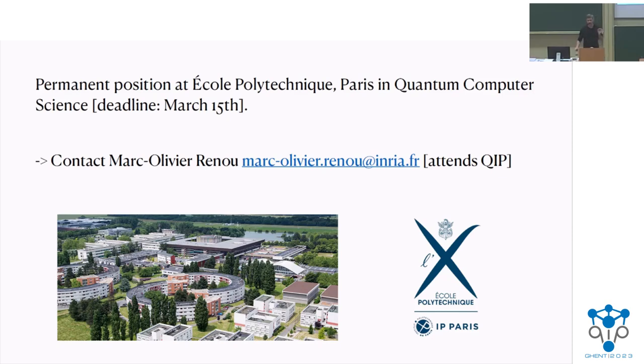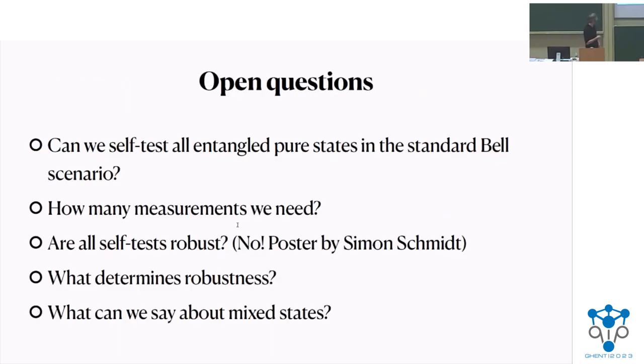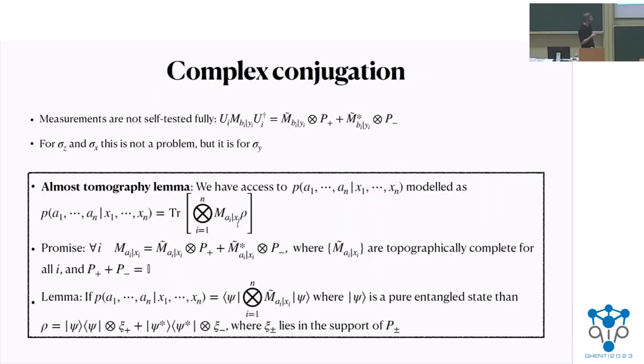No, tomography applies to all states, but this almost tomography does not apply. If we don't have perfectly characterized measurements, but they are of this form where we don't know if it's our measurement or its complex conjugate, then we cannot hope to recover any state with such a tomography process, but only pure states.